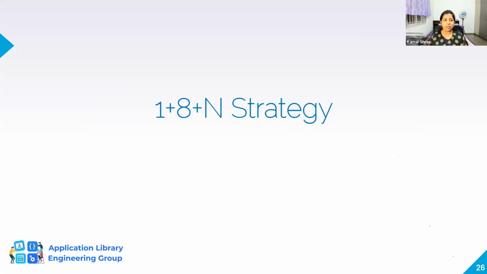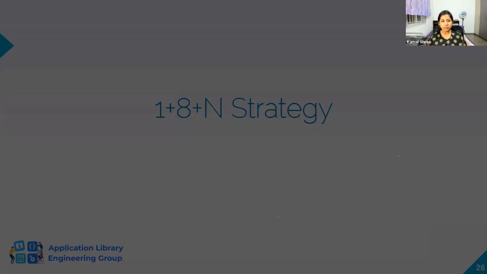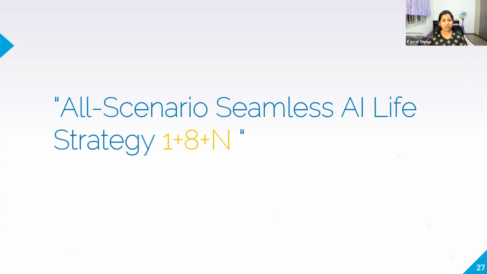Then, moving on to the 1+8+N strategy, which I think is one of the core concepts everybody should know as a Harmony OS developer. It says: all-scenario seamless AI life strategy, 1+8+N. By using this strategy, we can enable interconnection, interoperability, and the capability of sharing across all devices in all scenarios, which is the reason for Harmony OS's existence. In addition, it can also improve the user experience. This is what we're looking for, right?